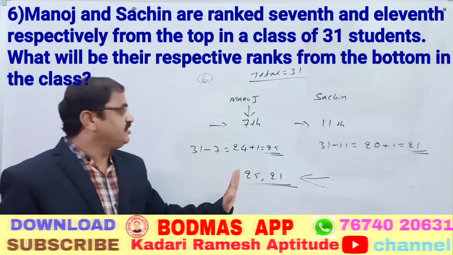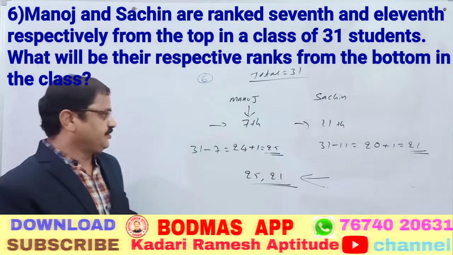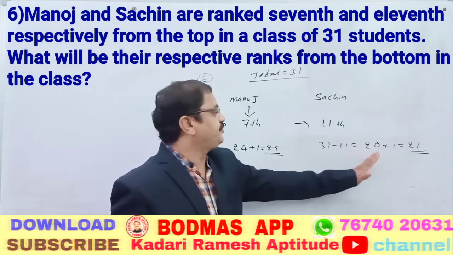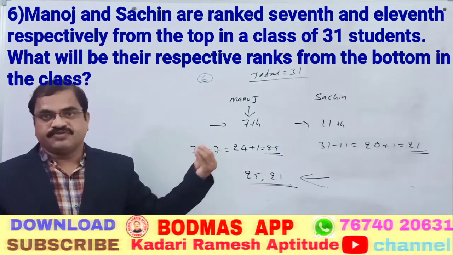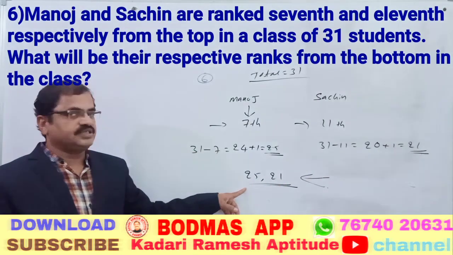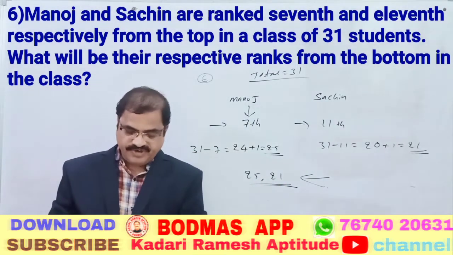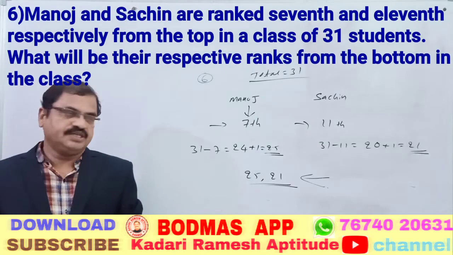In the same way, this is Manoj's rank from the last. In the same way, 31 minus 11 is equal to 20, plus 1, 21 is the rank. From the last, Sachin is 21 and Manoj is 25. So our answer is 25 and 21.